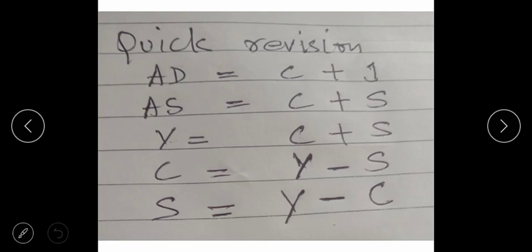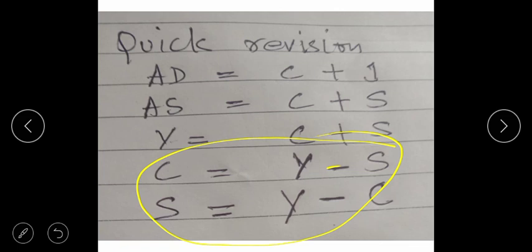Now the quick revision. AD is equal to C plus I, your consumption and your investment. Your AS is C plus S, Y is equal to C plus S. When we start doing the numerical portion, there is income, consumption, and saving.